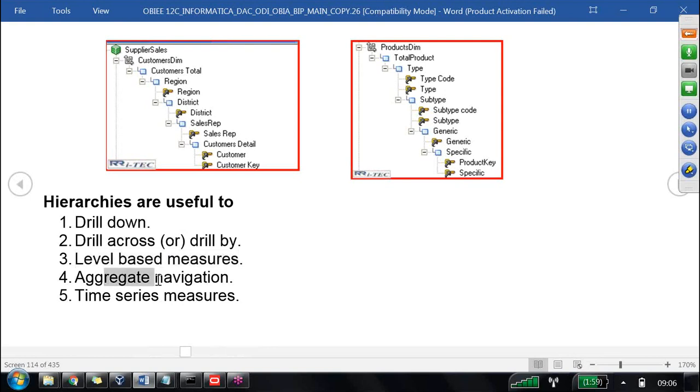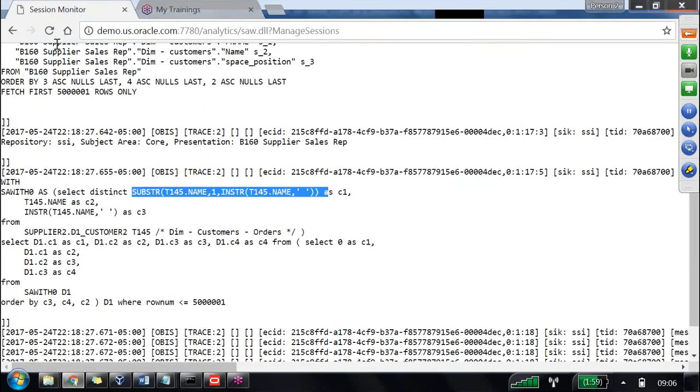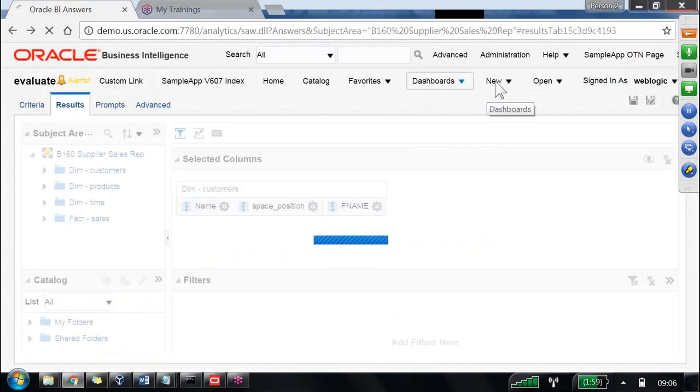Next is aggregate tables. Next is time series. These things are not possible without a hierarchy. For example, now I am trying to take two columns here. Let us say one is called the year column.